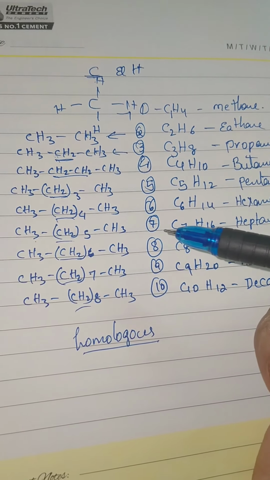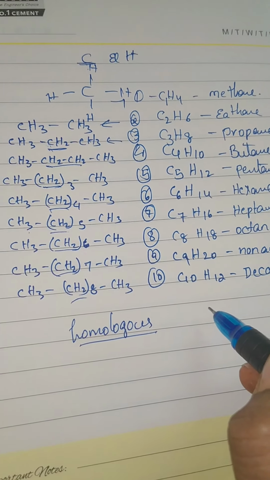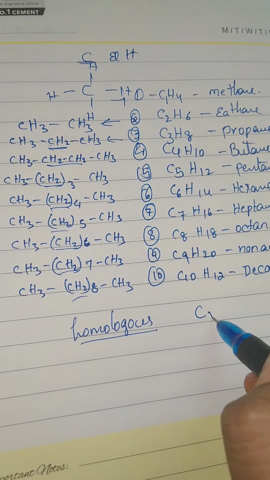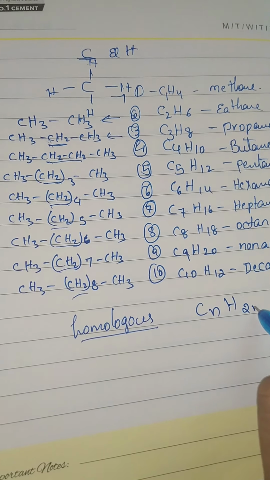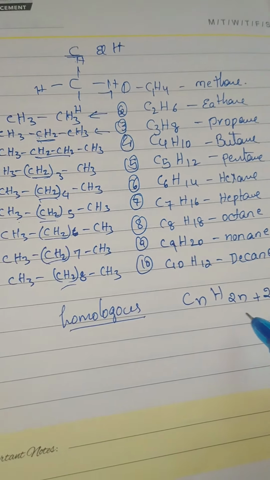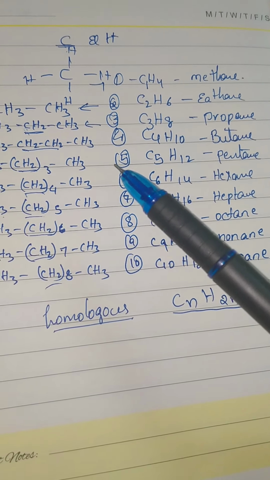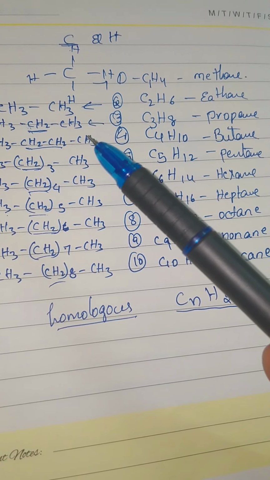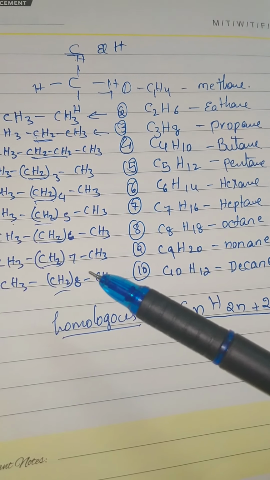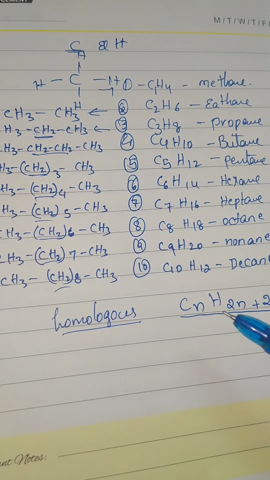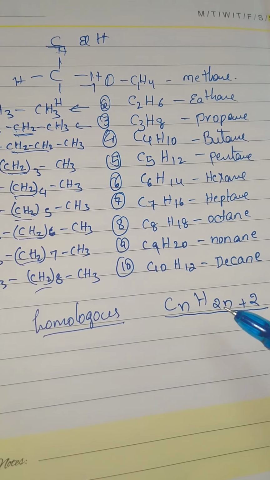This homologous, continuous increment fits the formula CnH2n+2.